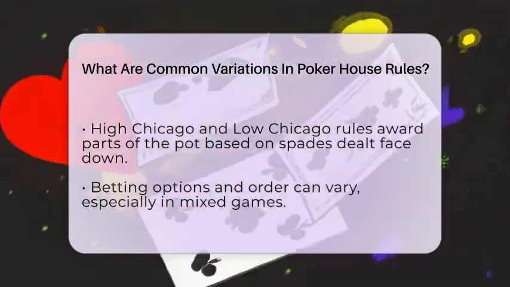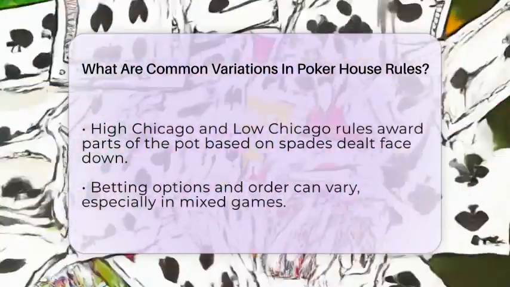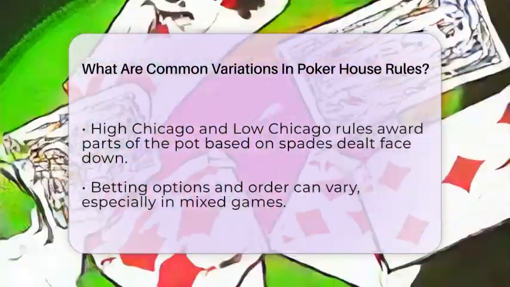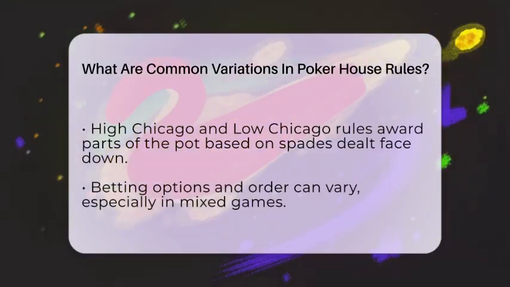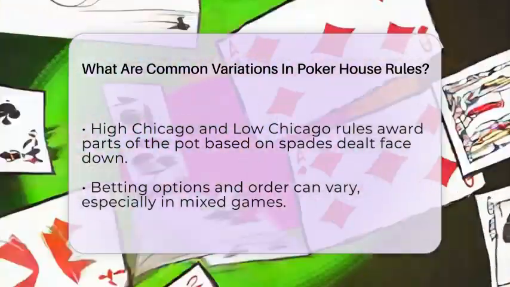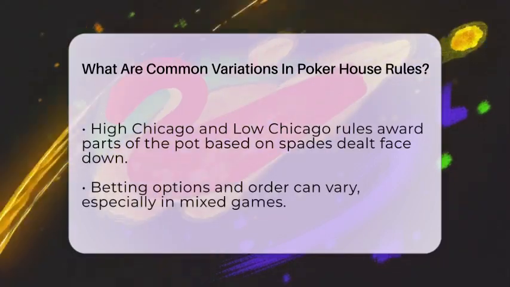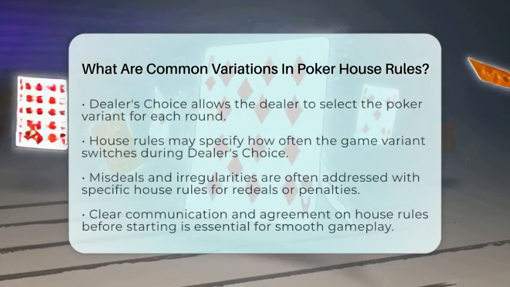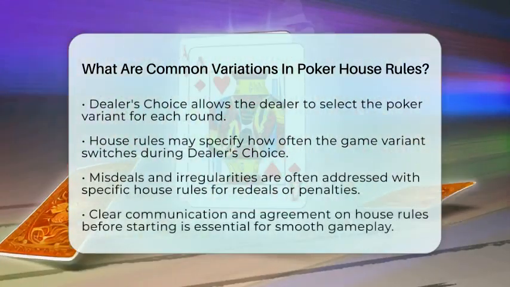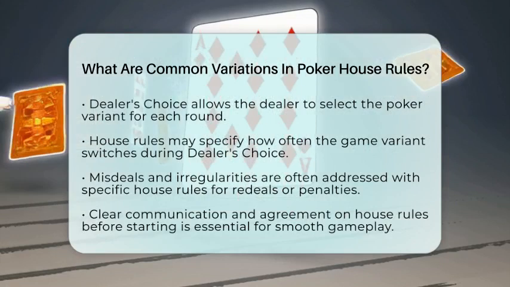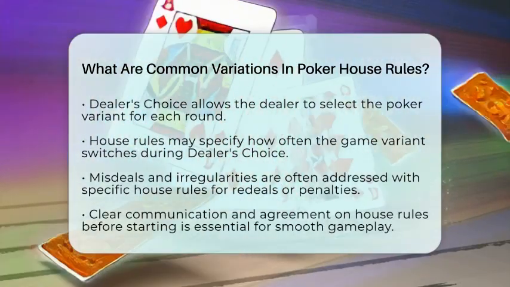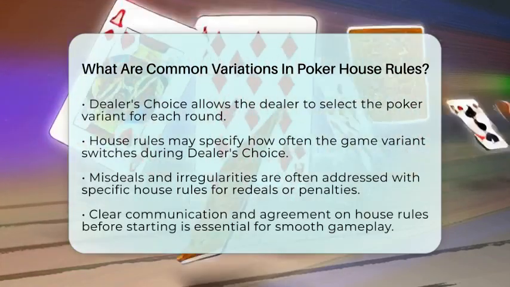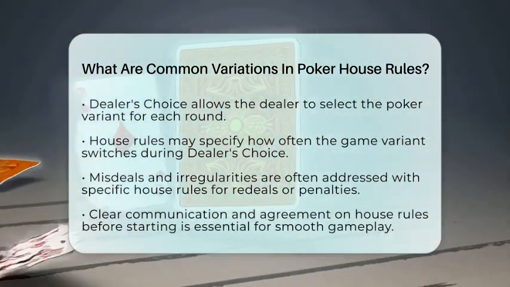Betting options and order can also vary. While standard poker rules define options like fold, call, raise, and check, house rules might adjust the order of betting or clarify how betting rounds proceed, especially in mixed games. Another fun variation is dealer's choice, where the dealer selects the poker variant for the round. This can include games like Texas Hold'em, Omaha, Razz, and Stud. House rules may specify how often the game switches, keeping things fresh and exciting.